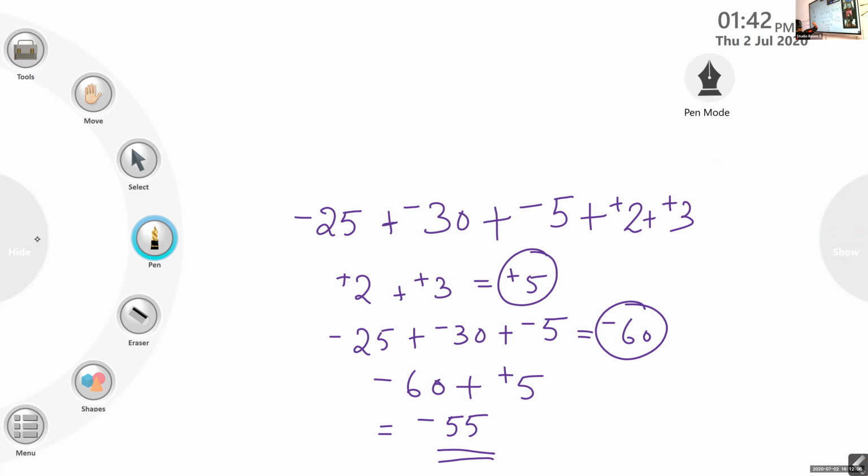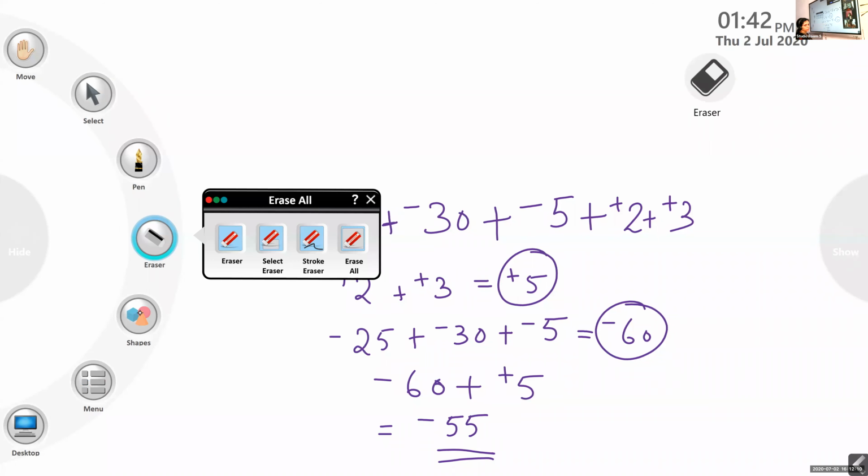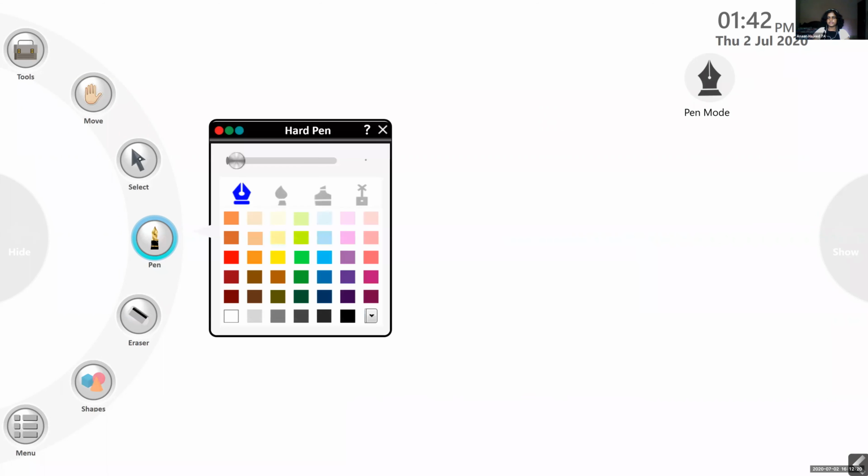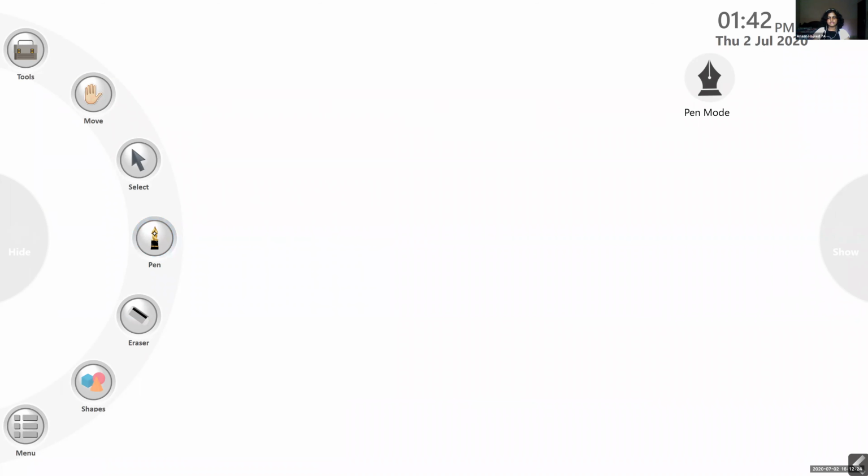Okay. Now, I'll give you another problem. Not like this. Now we are going to pass on to the next topic, subtraction. Okay, ma'am. Subtraction of integers.